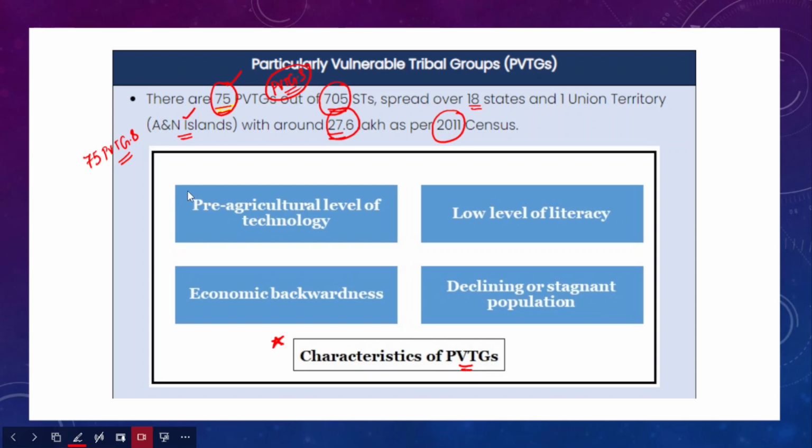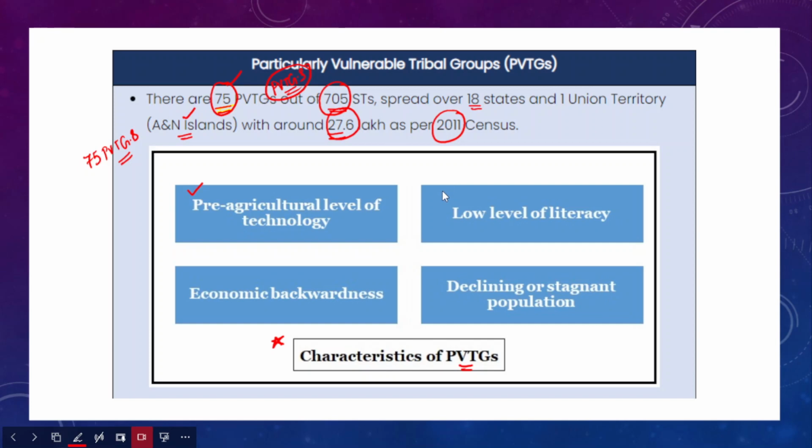One is the pre-agricultural level of technology. While they practice agriculture, they do not use any technology, and this pre-agricultural level of technology is used to define the particularly vulnerable tribal groups.